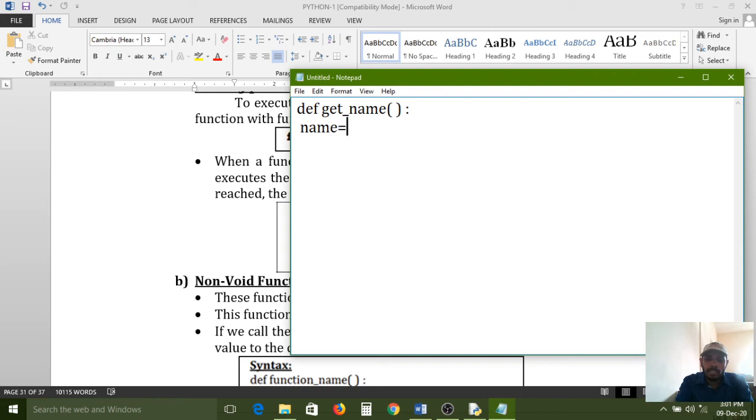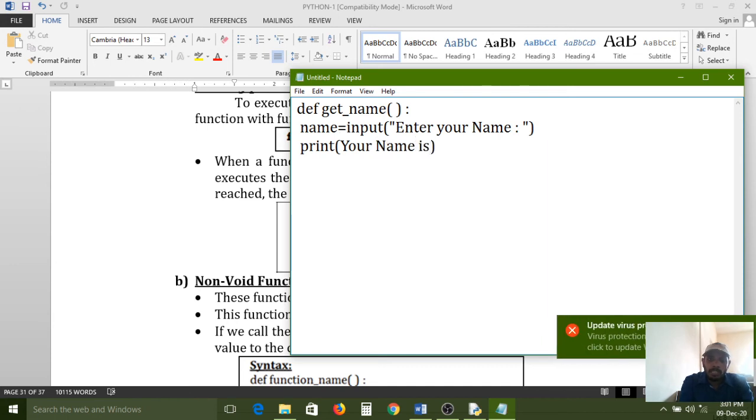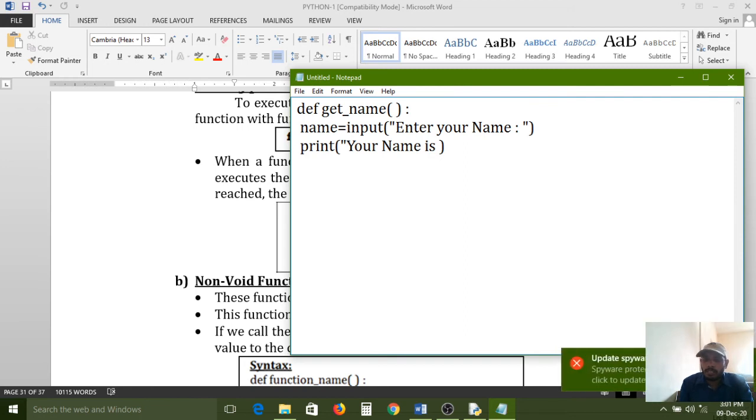And name variable is equal to input function, opening bracket and closing bracket, enter your name, and one colon symbol. Just after that I am printing your name is. Compulsorily we need to configure it in between double quotes, and closing the double quotes, one comma operator, and name is also given here.